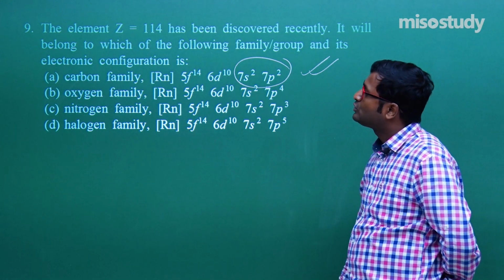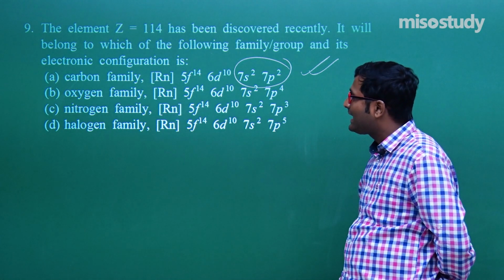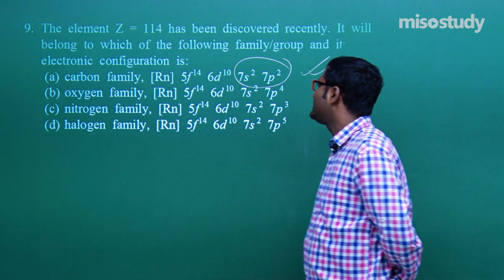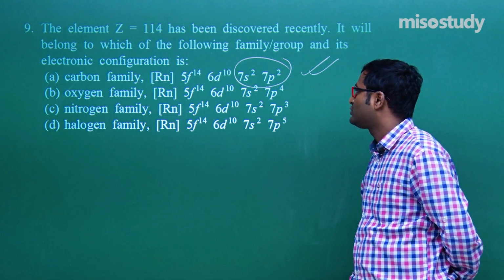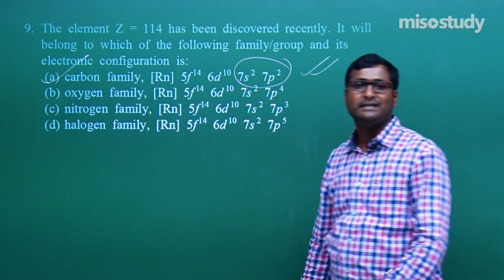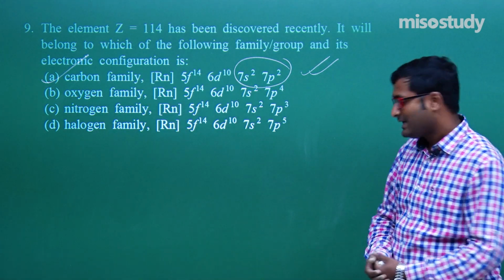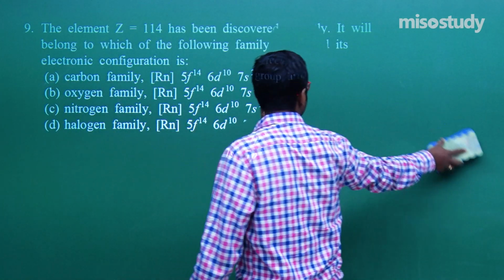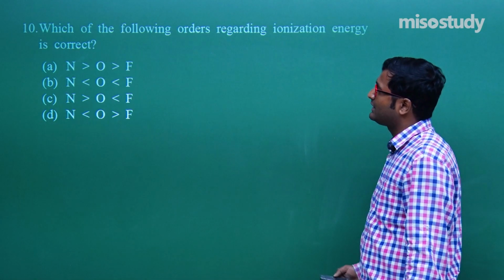So it belongs to the carbon family, that is Rn 5f14, 6d10, 7s2, 7p2. For this question, we can say A is the correct option. Am I right? Yes, sir, you are absolutely right. Now I'm going to rub this part and we'll discuss the next question, that is question number